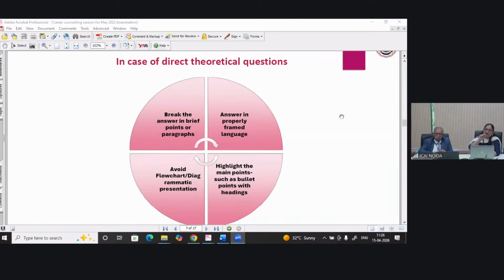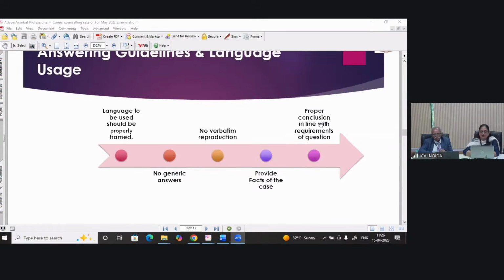Highlight the main points. Maybe you can underline those points which you want the examiner to read. Diagrammatic presentation, we have already mentioned that you should not use flowcharts. For language, no verbatim reproduction is required. Language should be properly framed. Generic answers should not be given.